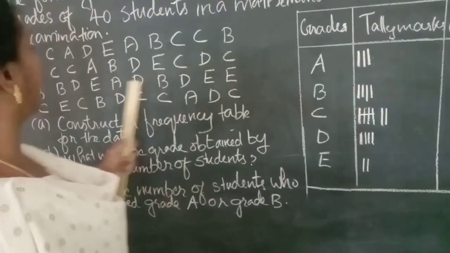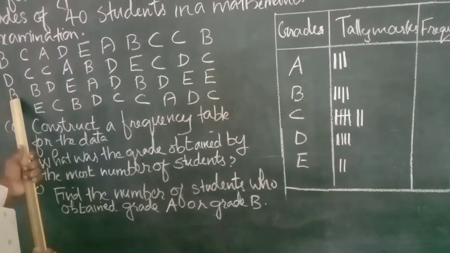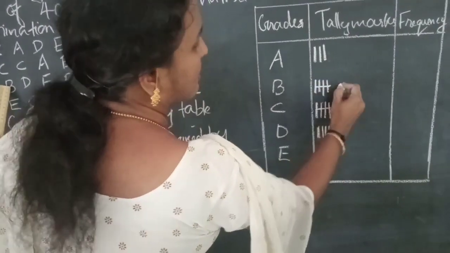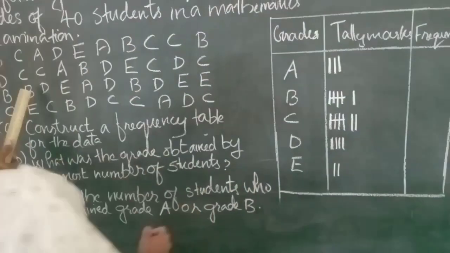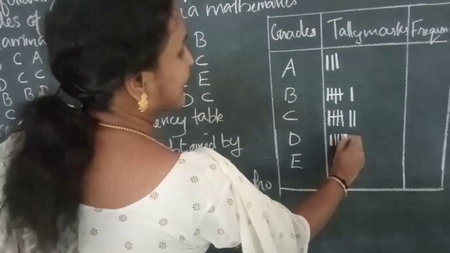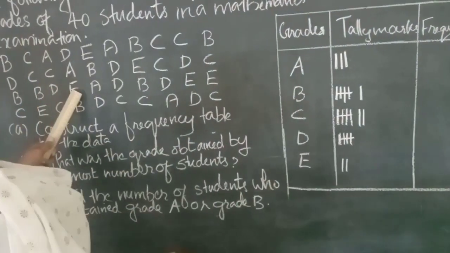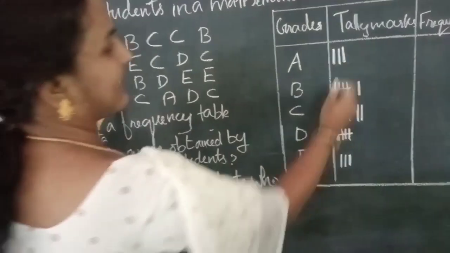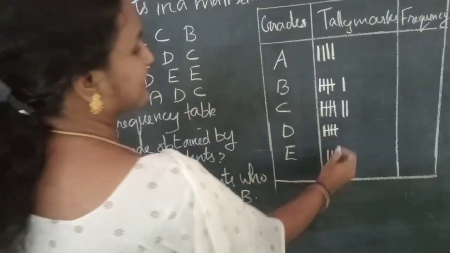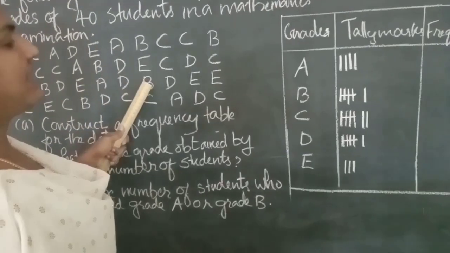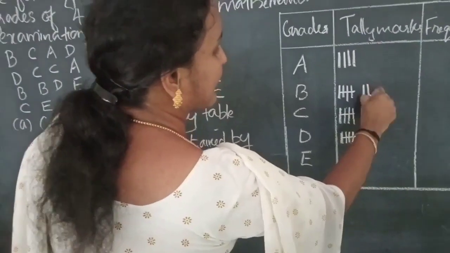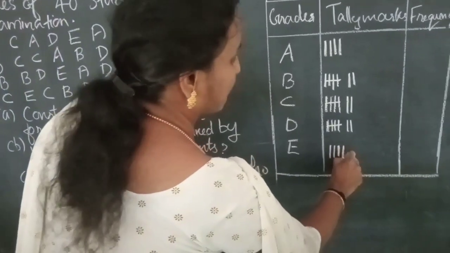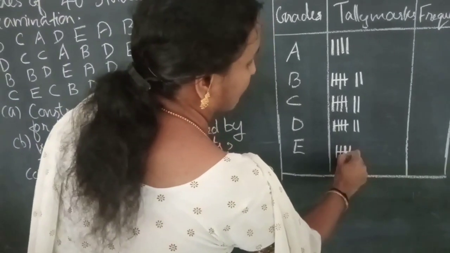The second row is over. The third row, start with B, B, B. So the 5th stroke, cross stroke, then again 1 B, then D, again cross stroke, then E, A, then D, B, D, B, then D, then E, E, E, 4 stroke is over, then cross stroke, 5th stroke.